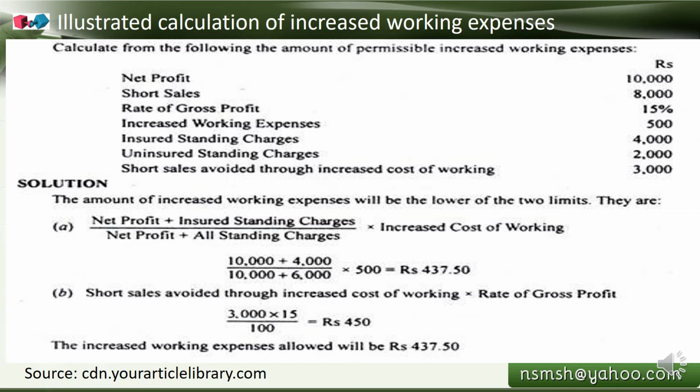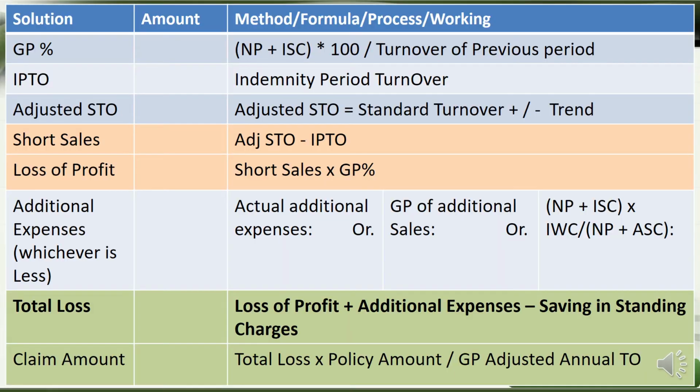Okay. The third one is that the total increased working expenses is 500, which is given. So this is the highest. Suppose the increased working expenses is the lowest, then we will take that lowest. So among the three, we take the lowest. That's the idea.